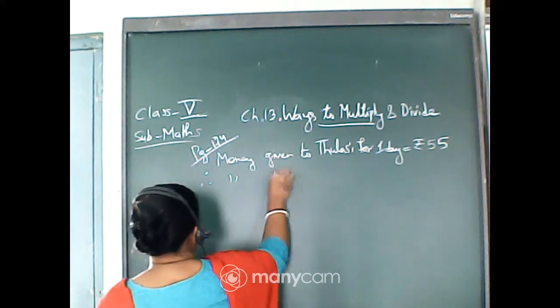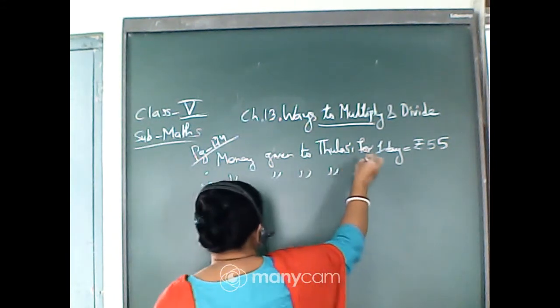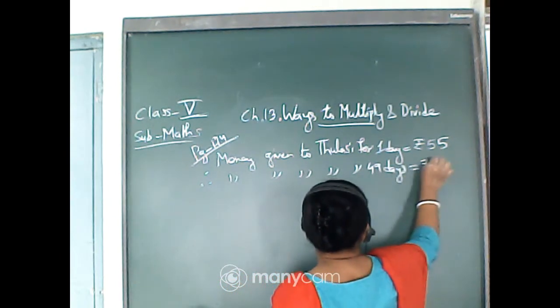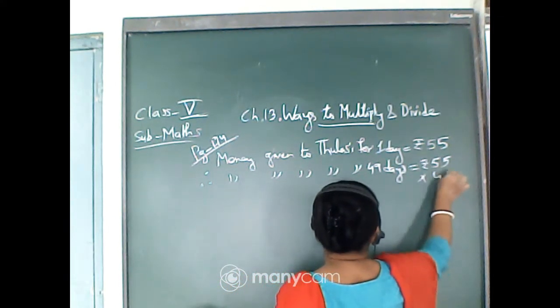Therefore, money given to Tulsi for 49 days. Direct multiplication, isn't it? Rupees 55 into 49.